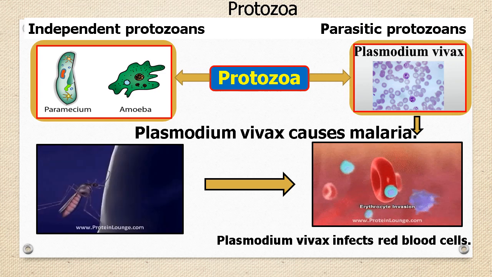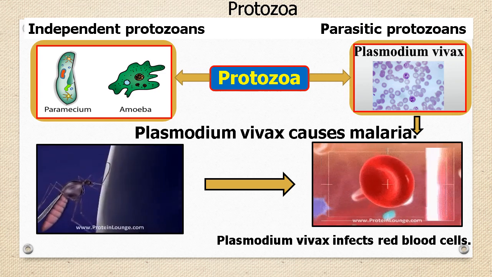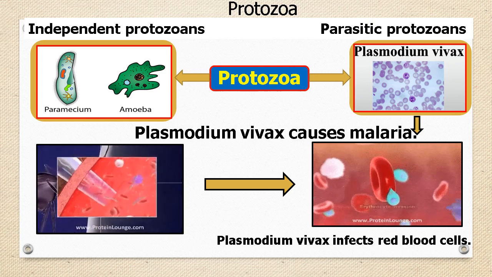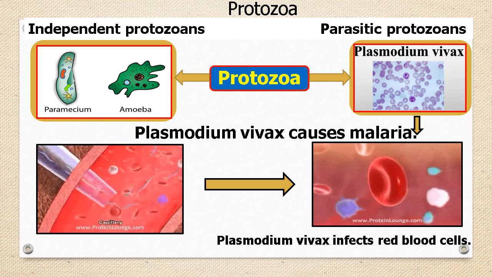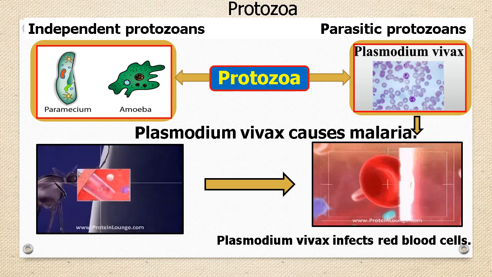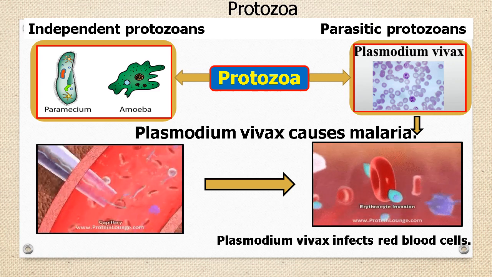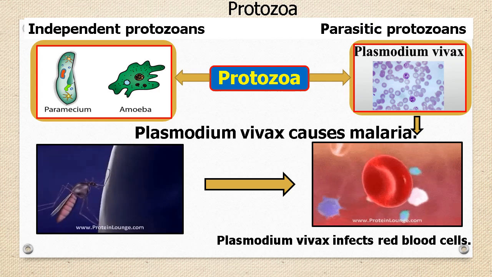Parasitic protozoans live in the body of another organism called the host. They depend on the host for survival. Without a host, parasitic organisms cannot live, grow and multiply. Some of the parasitic protozoans are pathogenic also.